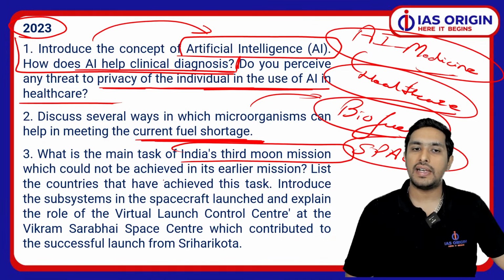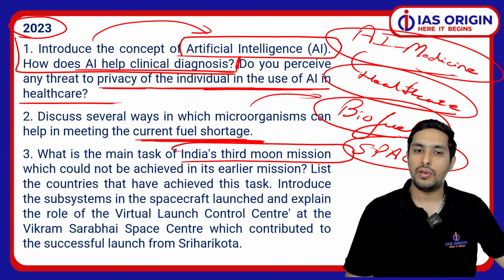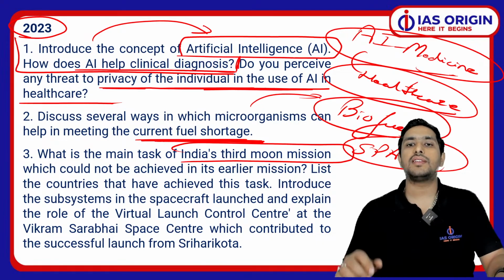We are seeing how science and technology can help in the environment and in climate change. We all know that climate change and global warming are happening. So how do we reduce global warming using science and technology? All these things are certainly important.